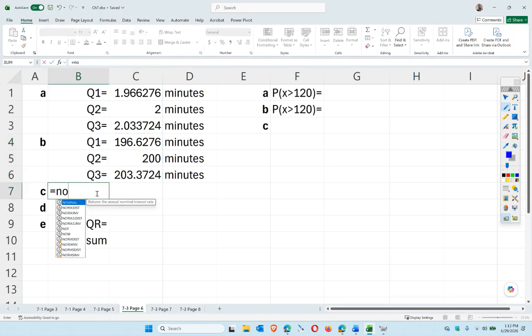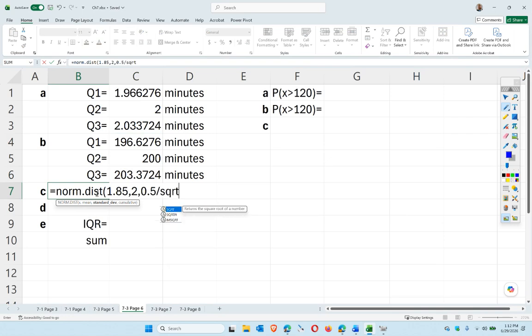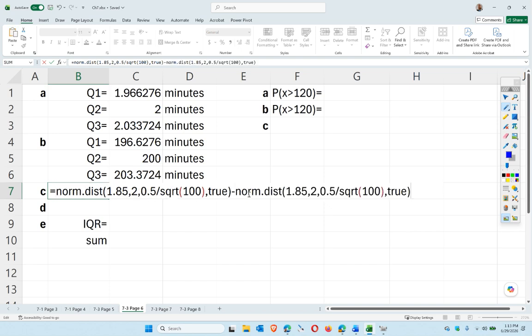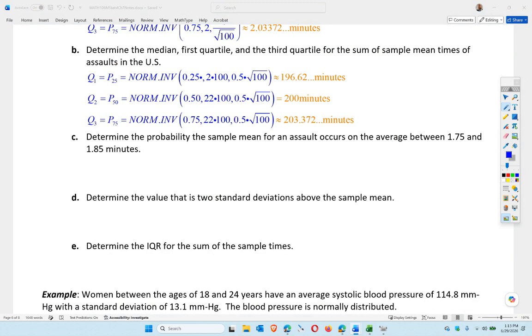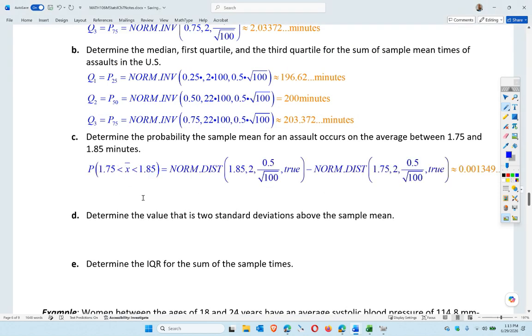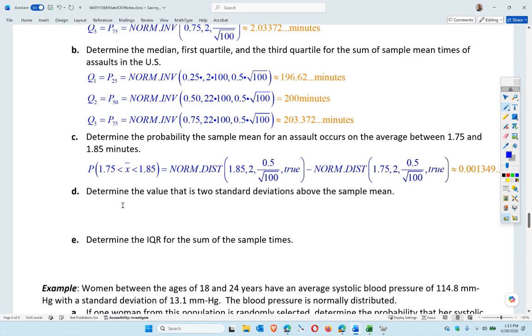Okay, so NORM.DIST(1.85, 2, 0.5/SQRT(100), TRUE) minus, I'm going to copy this to save a little bit of time here, and then change this to 1.75. So again, 2 is the average, and this is below average, so I'm going to guess this is not all that high of a probability. No, it's less than 1%, so it's a little more than 1/10 of 1%, correct? Okay, so that's what I thought. So the sample probability is going to be less than 1% essentially.